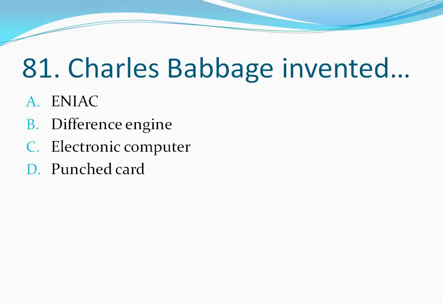Question number 81. Charles Babbage invented. Your options are option A, ENIAC, option B, difference engine, option C, electronic computer, option D, punched card. Charles Babbage invented the difference engine. So the correct answer is option B. Let's move to the next question.